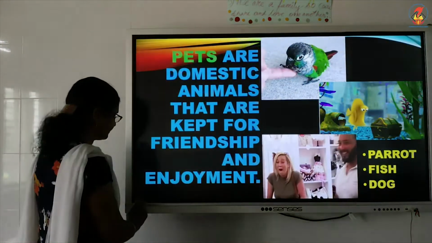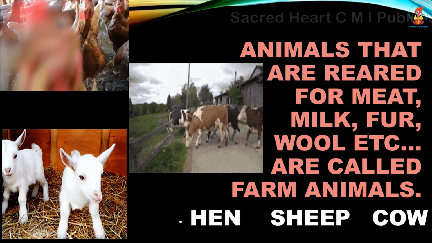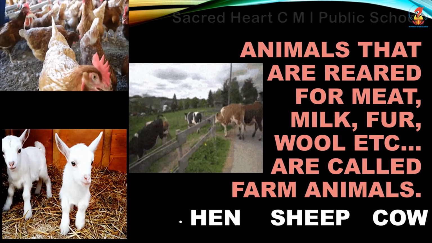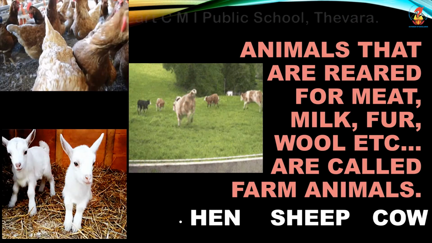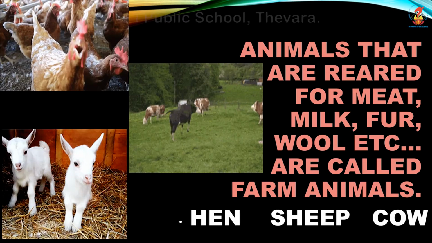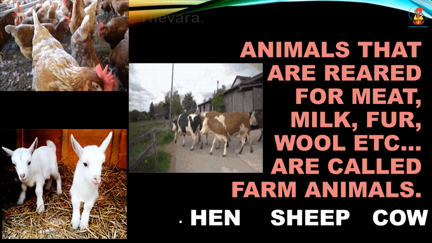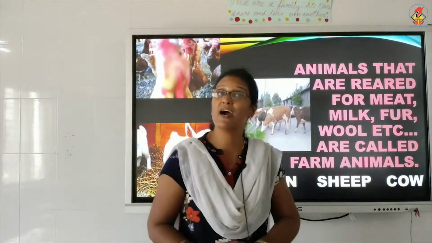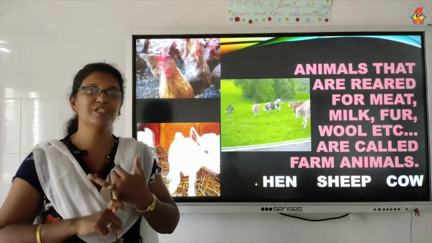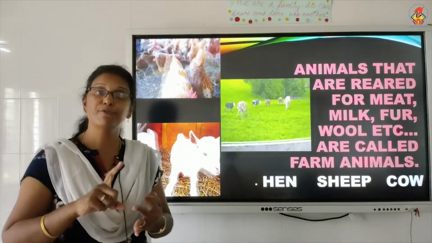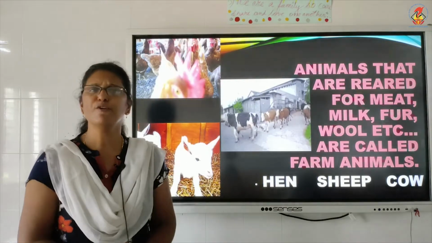Next we go for the farm animals. Especially who eat non-veg, that is meat. This is the favorite part of you, right? Why? Animals that are reared for meat, milk, fur, wool, etc. are called farm animals. What do we call farm animals? The animals which give us meat, milk, fur, wool and many more things are called farm animals.